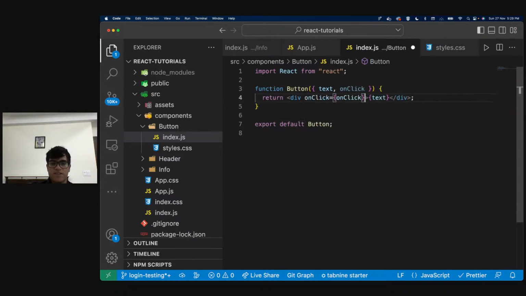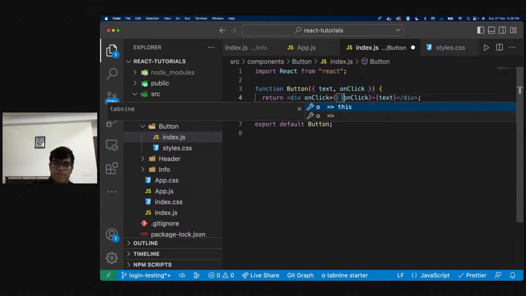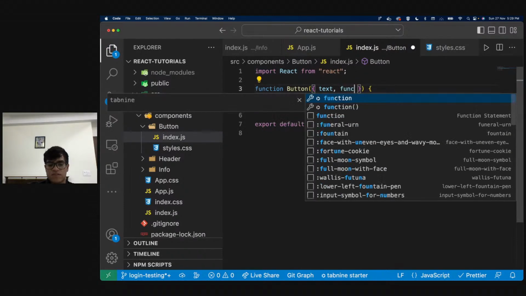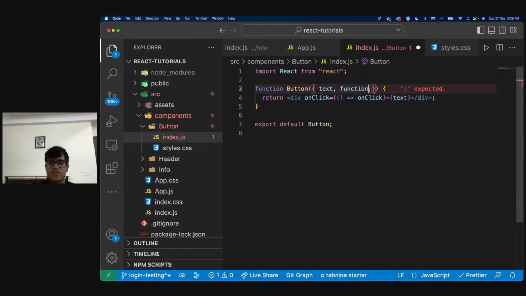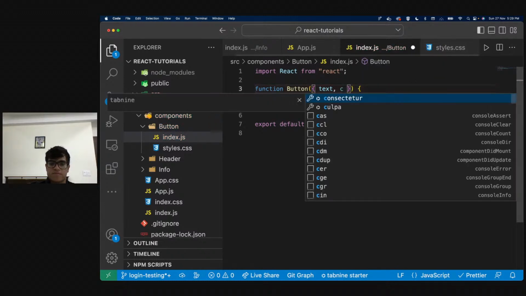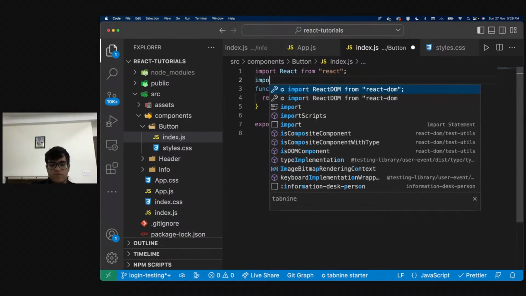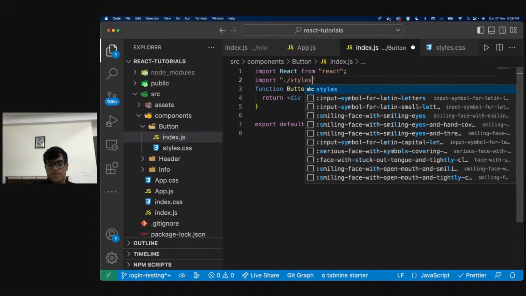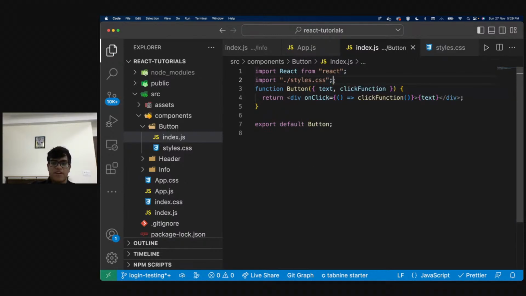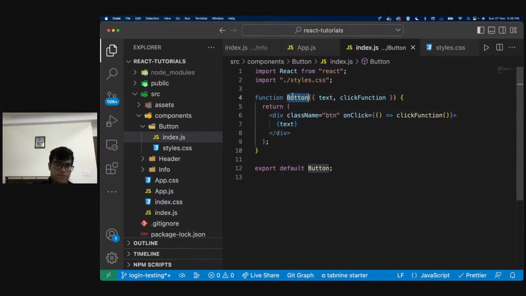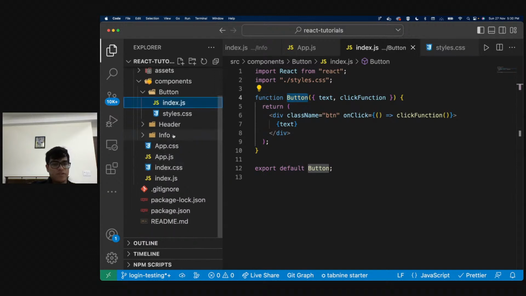I can say on click, right? Or I can say on click function, or I can say function. Function won't be allowed. Function. Right. And now basically I just have to import dot slash styles dot css. I'll explain this entire coding in a bit. I'm going to give this the class name of btn. Right. So now what I'm going to do is I'm going to go into info.